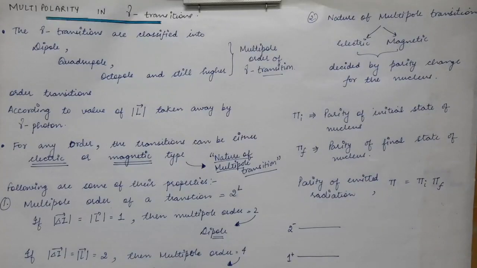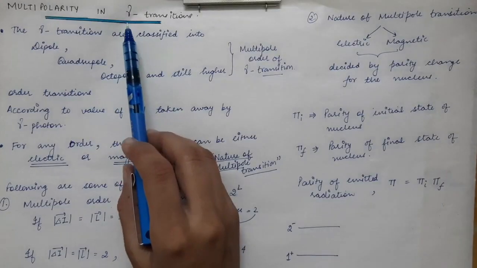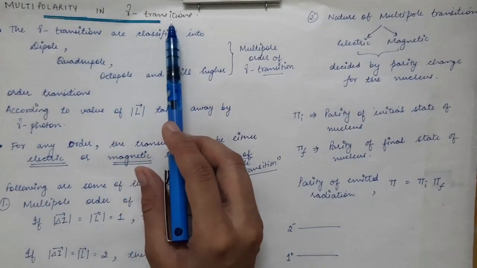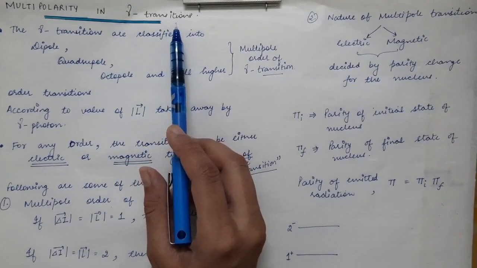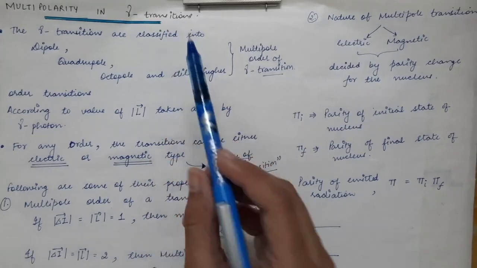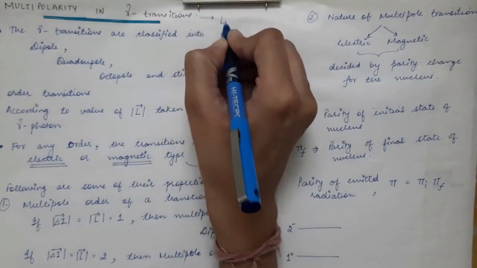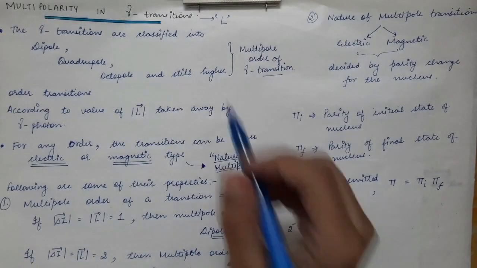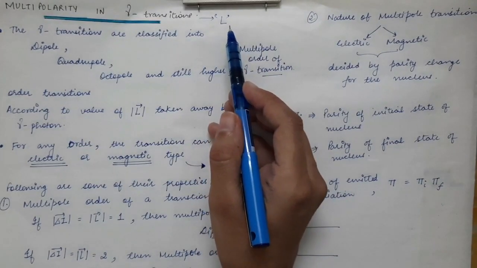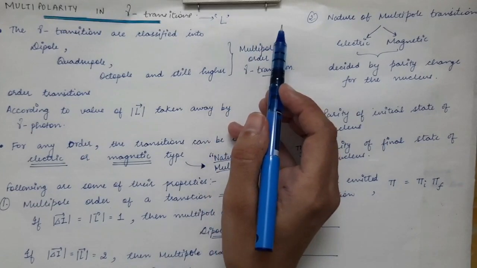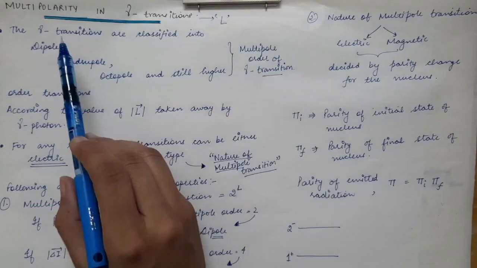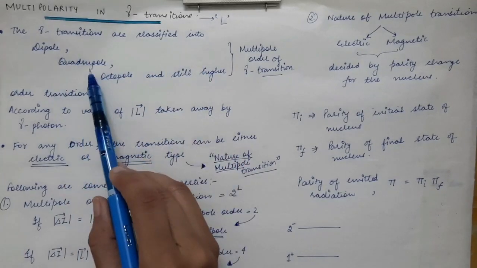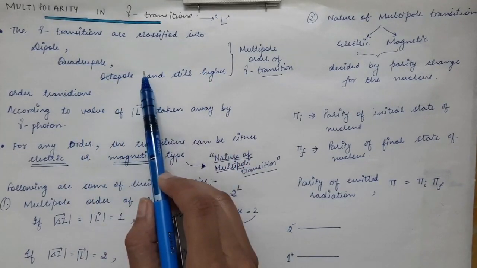Now we are going to look at an important topic in gamma radiations, which is the multipolarity in gamma transitions. According to the capital L value taken by the gamma photon, we define the transitions in different ways. Gamma transitions are classified into dipole, quadrupole, and octupole transitions.